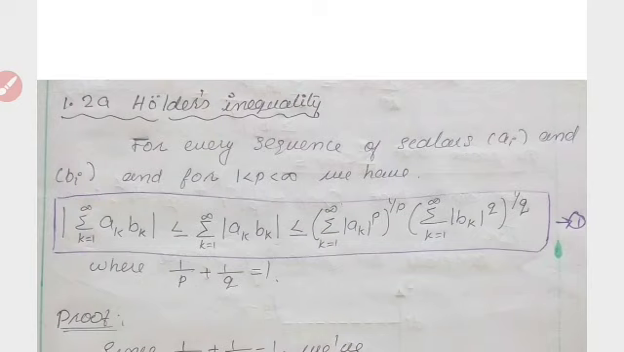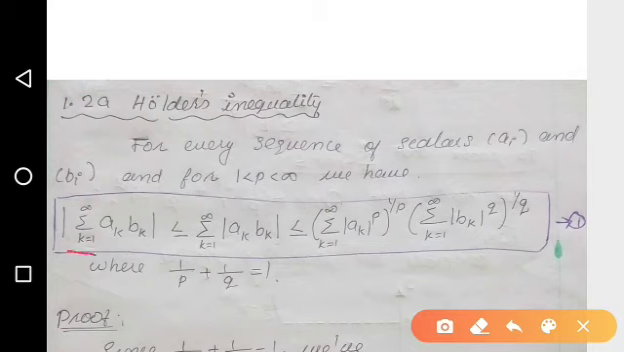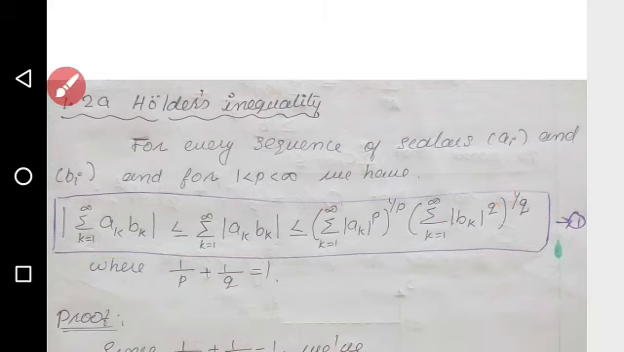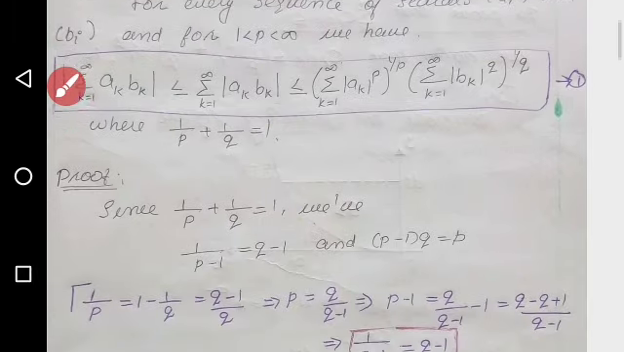And the first part of the inequality, that is modulus of sigma k equal to 1 to infinity ak bk is less than or equal to sigma k equal to 1 to infinity modulus of ak bk, is very clear, since we know that modulus of a plus b is less than or equal to modulus of a plus modulus of b, and here this inequality is extended to the sum, finite sum or infinite sum.